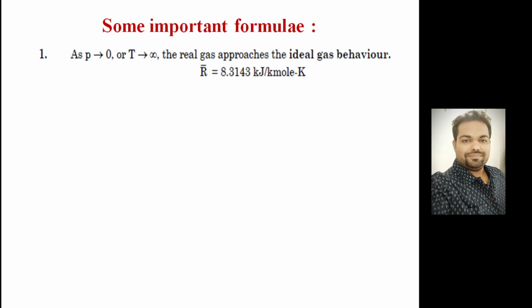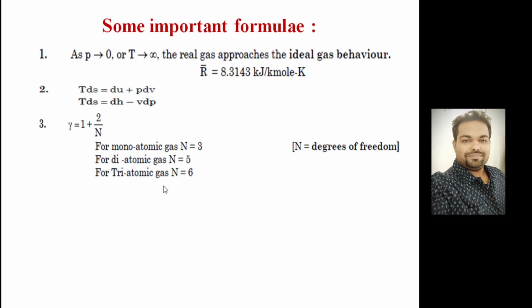So we have derived two TdS relationships. One TdS relationship is for the closed system. For closed system, we define the internal energy. So TdS is equal to dU plus PdV. This is called displacement work. Another TdS relation we have derived for the open system, where enthalpy change needs to be incorporated, and shaft work, that is called flow work, VdP. So the other equation is TdS is equal to dH minus VdP. So these are the two TdS relationships. The first one is applicable to the closed system and the second one is applicable to the open system.